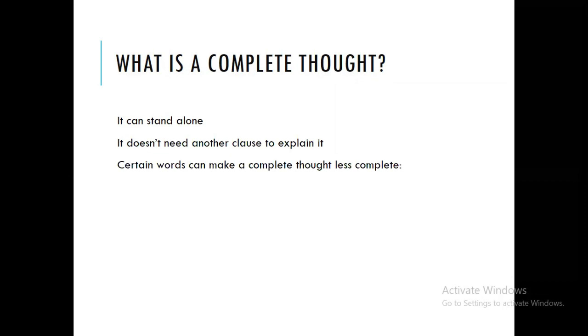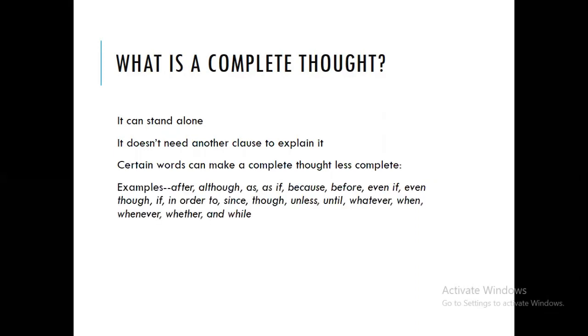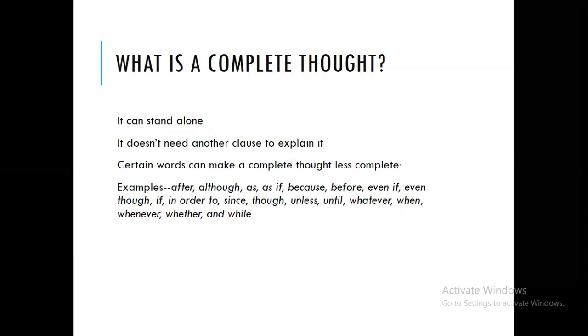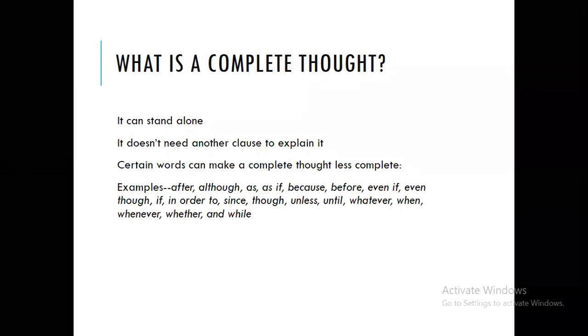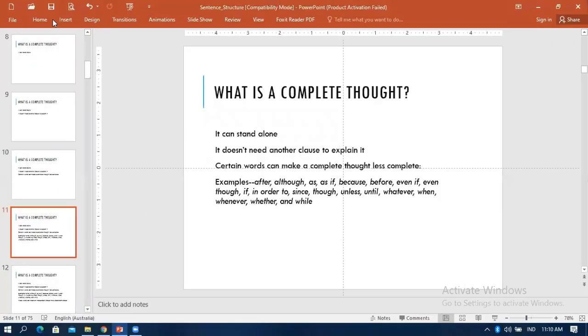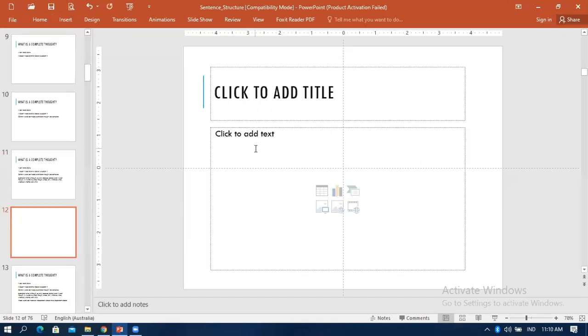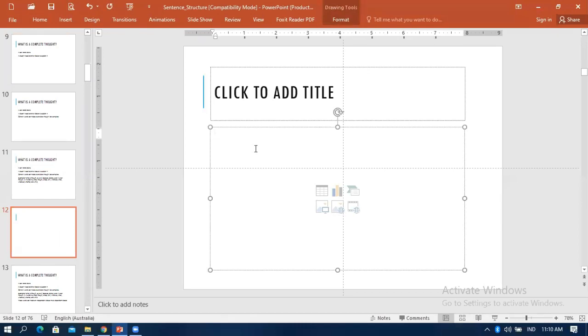And certain words can make a complete thought less complete. Remember, some words can make a complete thought less complete. For example, if we have words like after, in this case a preposition, although, as if, because, before, and so many others, as you can see from this PowerPoint. So these words can make a complete thought less complete. For example, I'm showing you. For example, look at this sentence.